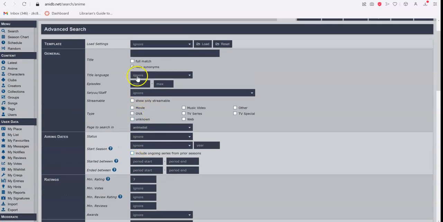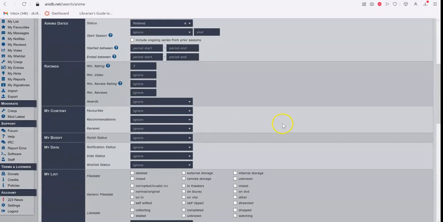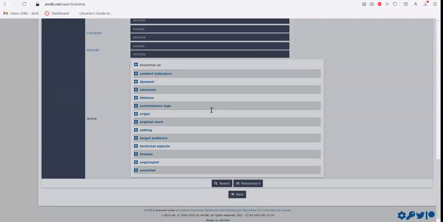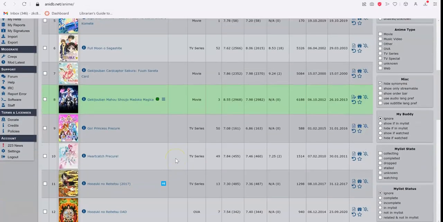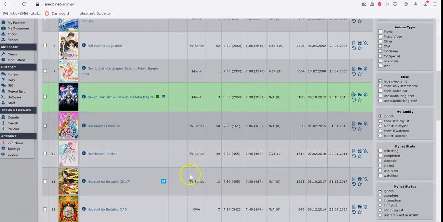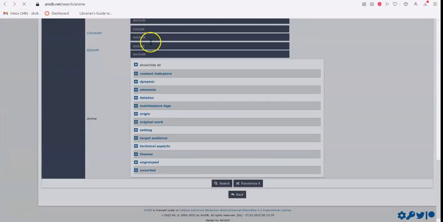You can also search by when it was first aired. You can make sure it's a show that's not currently airing, and then you can just search for that, and some very popular ones will come up, as you see here. So that's a good way to use the advanced search, I think.